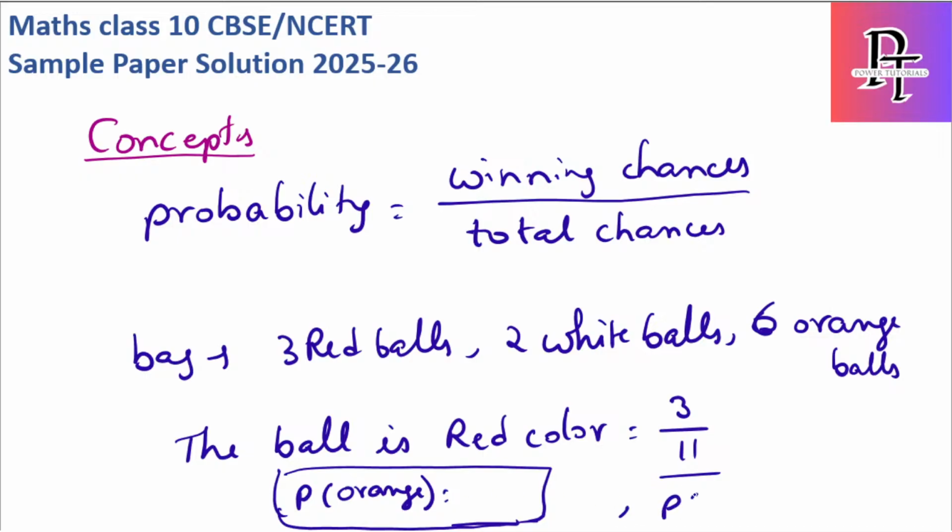But I will tell you the probability of picking a white ball. Winning cases for white are 2, total chances again 11. So the probability of picking a white ball is 2 by 11. The probability of picking a red ball is 3 by 11. I want you to answer what is the probability of picking an orange color ball from this bag.